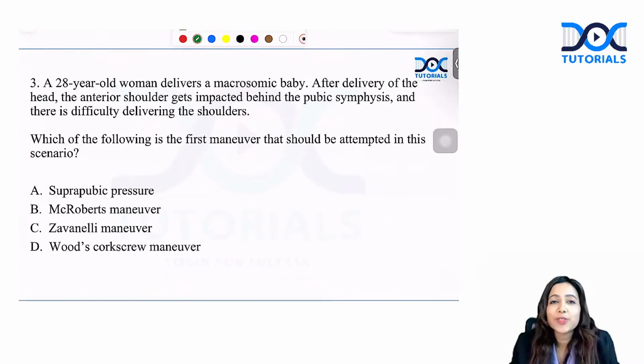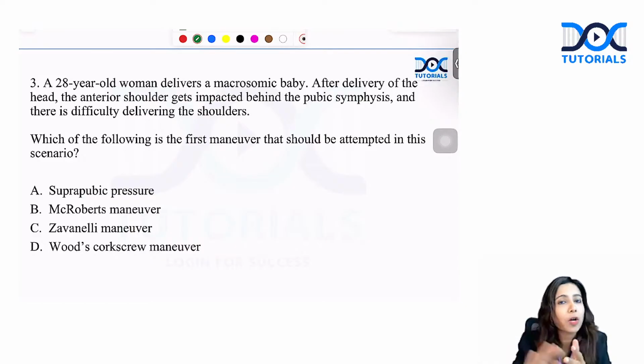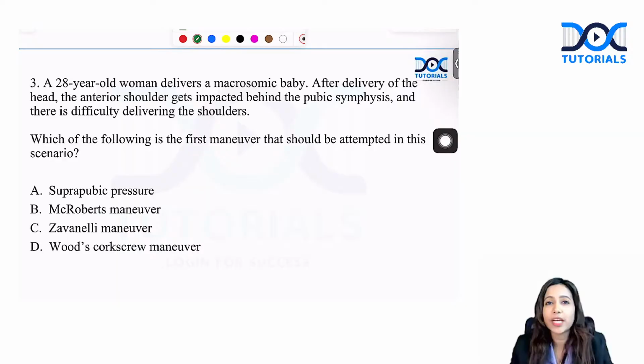The next question is on shoulder dystocia. Even in the previous exam, there was one question on shoulder dystocia. Again, a predicted area, the second time in consecutive exams that they are repeating these topics. The exact question might not come, but please note those areas often get repeated. That's why we say always focus on previous year topics as well. Previously the question was what is the head to shoulder delivery time in shoulder dystocia, which is more than or equal to 60 seconds.